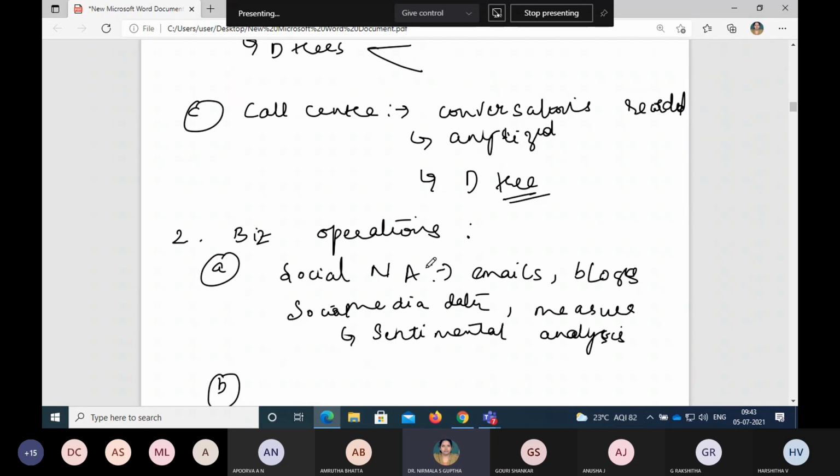So that's why social network analysis is one of the text mining techniques which can be applied to handle business operations. Okay. So the second way of handling business operations is studying people's emotions. This is most important again.